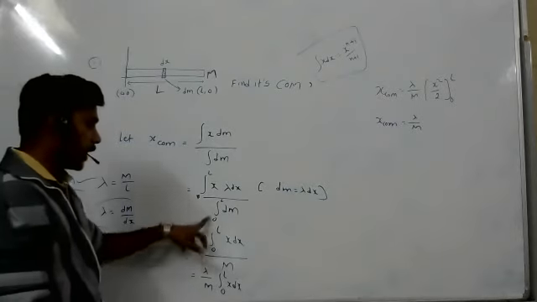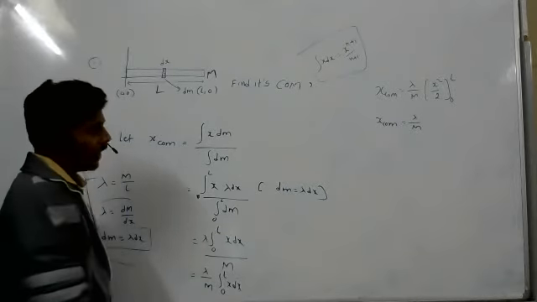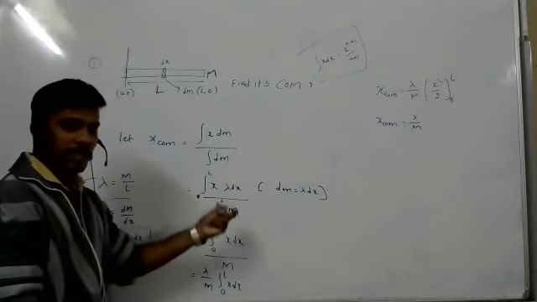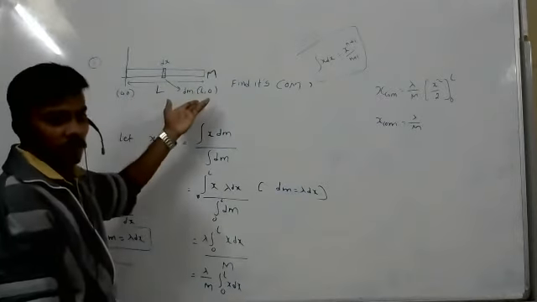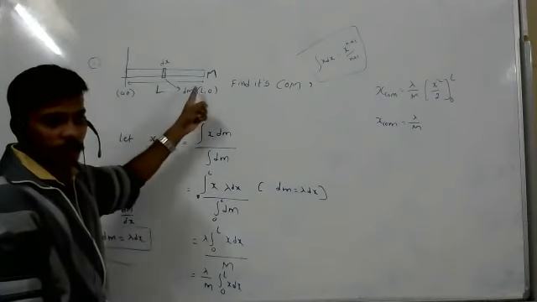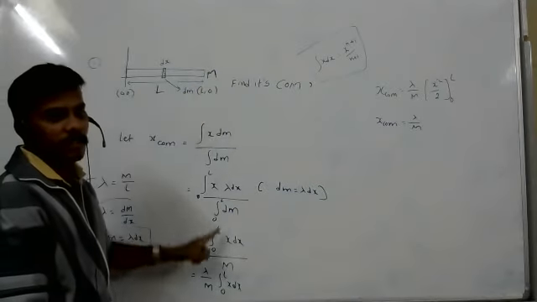That's what I've given. Actually, even if I don't write it, it is dm plus dm plus dm. How many dms? How much length is there? That many dms. In that total length, how much mass is there? M mass is there. That M I substituted.